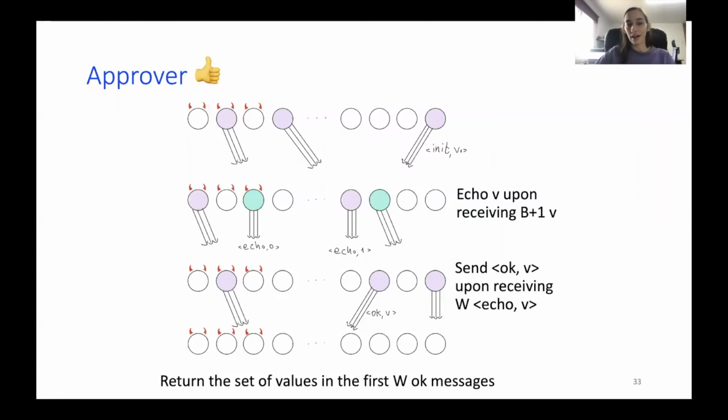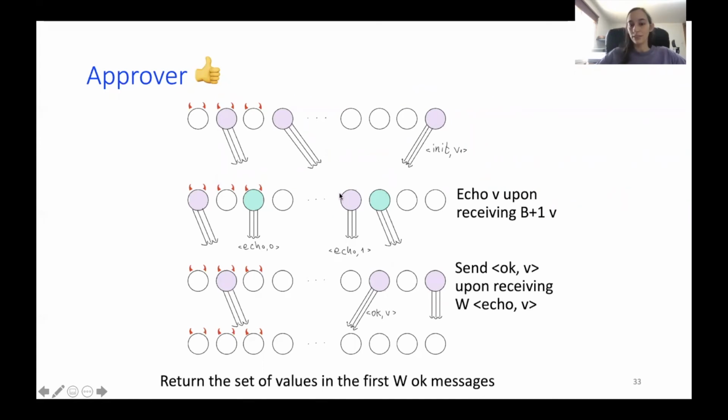So a crucial thing that I didn't mention is that we will assume that in any approver invocation, there are at most two different values that could be initiated with. So each process will either send init 1 or init 0, for example. It could be any two different values, but at most two different values are proposed in this step. So these ones, for example, will send init 1, this one will send init 0, and then we have an echo step.